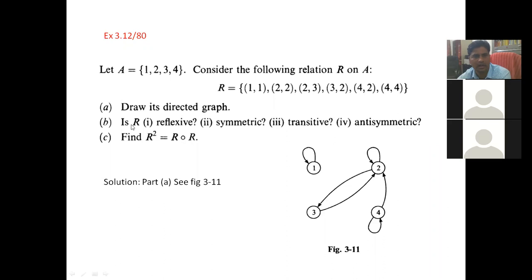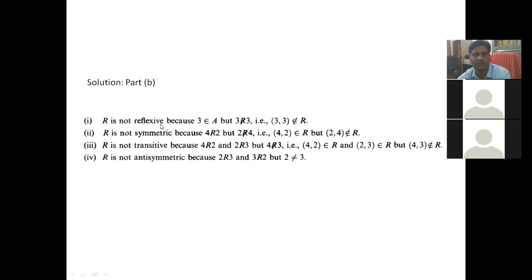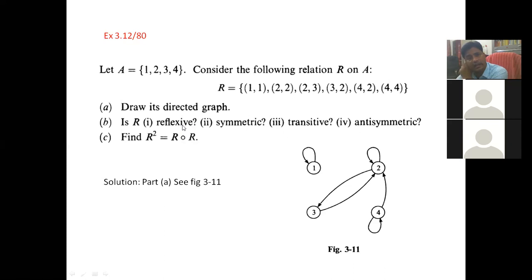Now, is R reflexive, symmetric, transitive, antisymmetric? We will discuss its reflexivity. R is not reflexive because (3,3) is not there. In the last example we discussed, if it is reflexive, it contains all the self pairs. So you see (1,1) is there, (4,4) is there, (2,2) is there, but (3,3) is not there. We need all the self pairs if it is reflexive. So (3,3) is missing, therefore it is not reflexive.